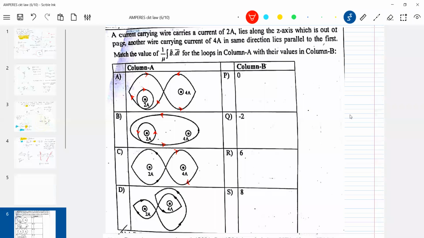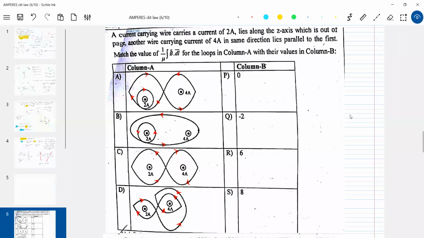See, once you learn how to use this law, it's very easy. Numericals you can manage. Okay, let's come to the loop for the first case.